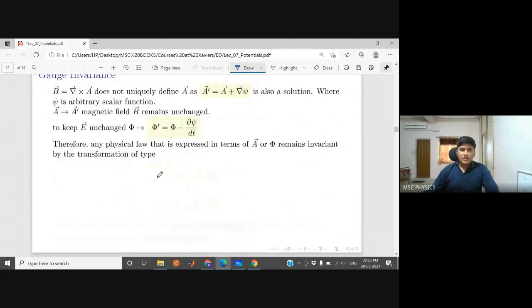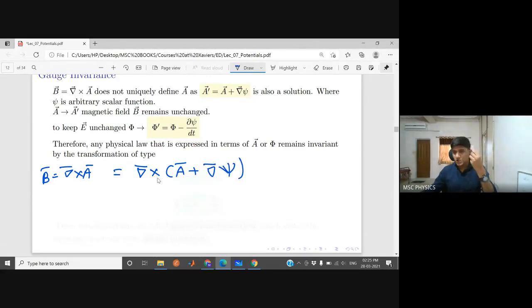So now what is the point? We have defined B equal to curl of A. But now if you take some new vector in place of A, which is A plus grad psi, then curl of A prime becomes curl of A plus curl of gradient, and then also B is again equal to curl of A.